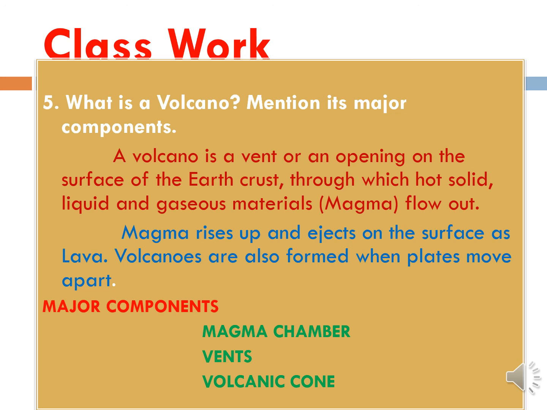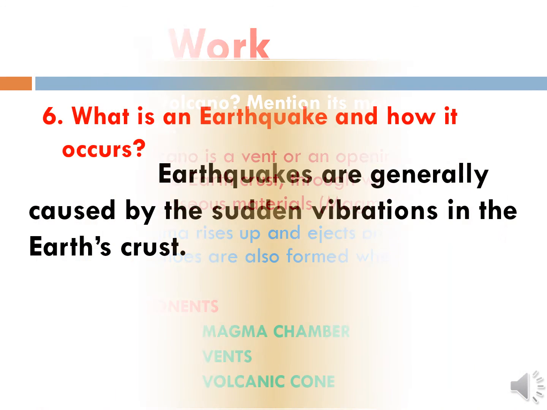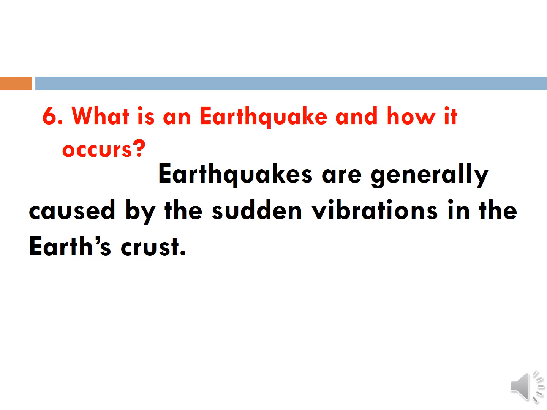What is a volcano? Mention its major components. Already we have completed 4 questions. Along with this the 5th question. Okay, 5, 6 all will be given. Write fast. Second question, that is 6th: what is an earthquake and how does it occur?